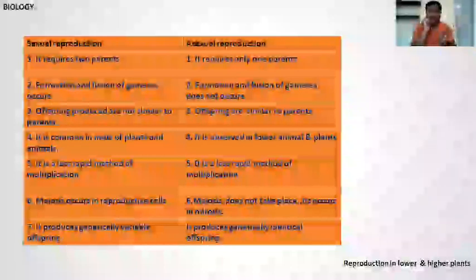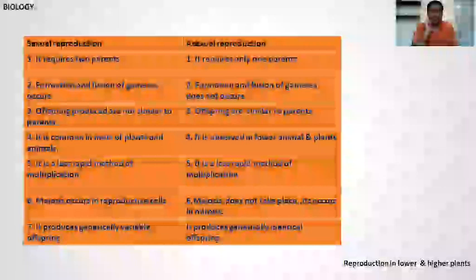Gametes form and fuse and produce the new offspring. Genetically it is variable, because 50% of characters come from the male parent and 50% from the female. So offspring are genetically variable.